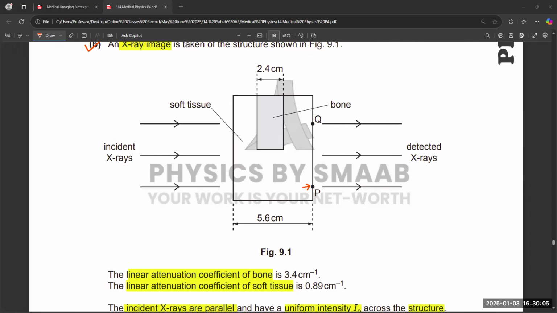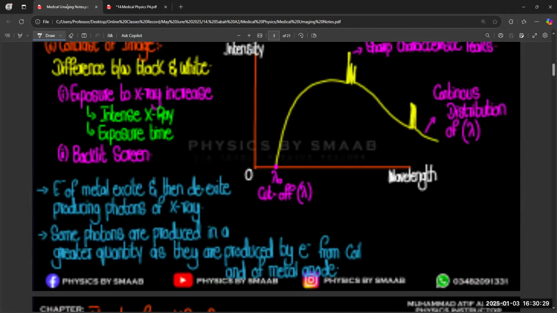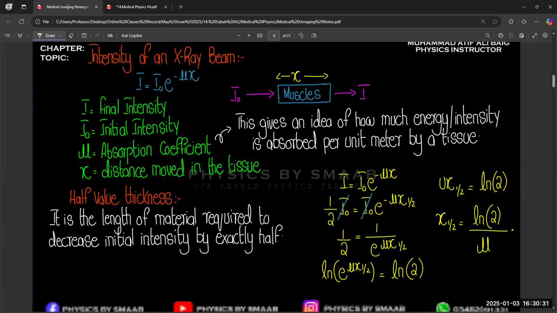So basically we are finding out intensity, and the basic formula we discussed for intensity is I equals I naught exponent minus mu into x, right? And according to the formula, you remember I represents final intensity, I naught initial intensity, mu is the absorption coefficient, and x is the distance moved in the tissue, right?